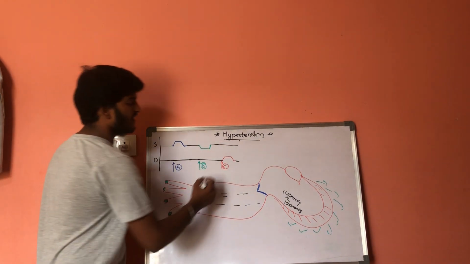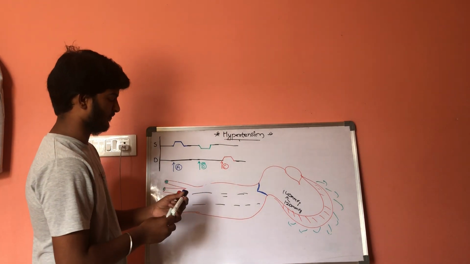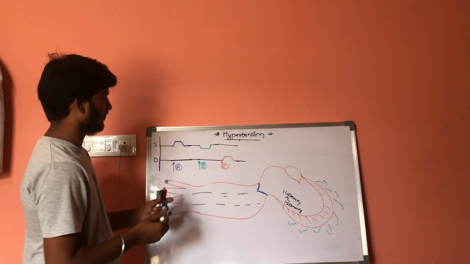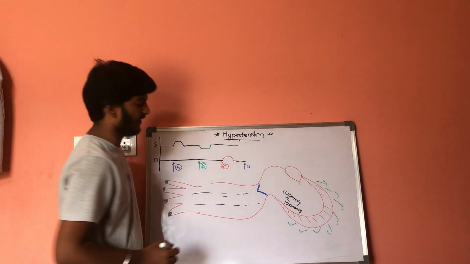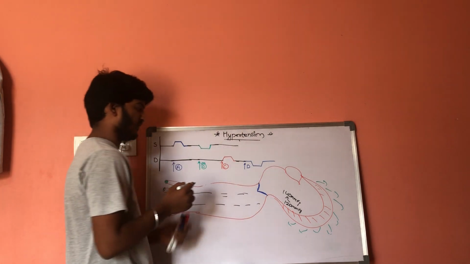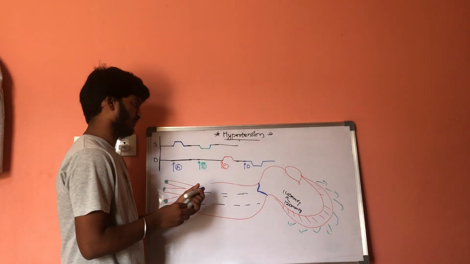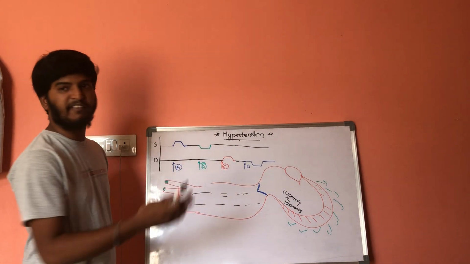So now let us consider one more type of drug, drug D. What is this drug doing? There is no effect on systolic pressure.